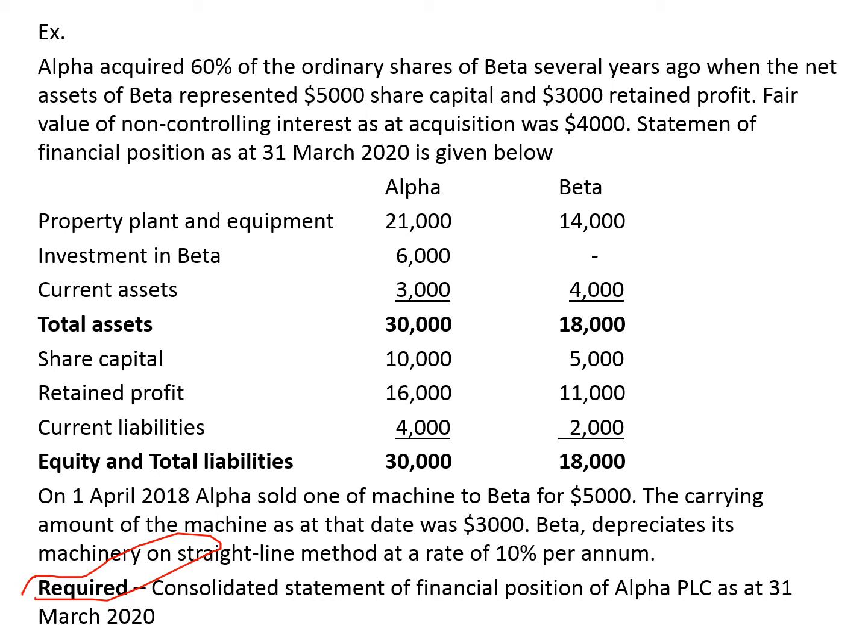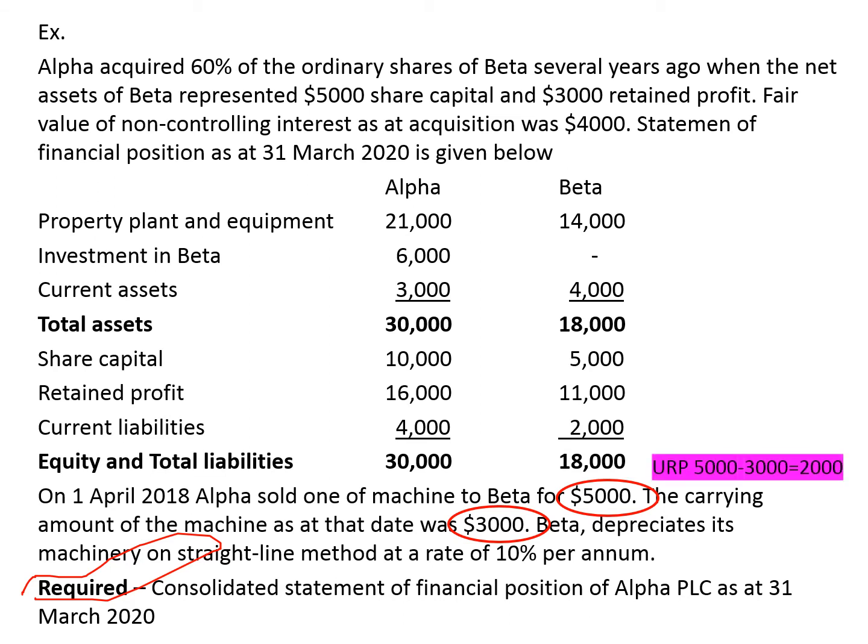On 1st April 2018, Alpha sold one of its machines to Beta for $5,000. The carrying amount of the machine as at the date of the disposal is $3,000. So Alpha has sold an asset for 5,000 when its carrying amount was 3,000. So you can see the sale value of the asset is $5,000 and the carrying amount is 3,000. So this will result in an unrealized profit of 2,000.